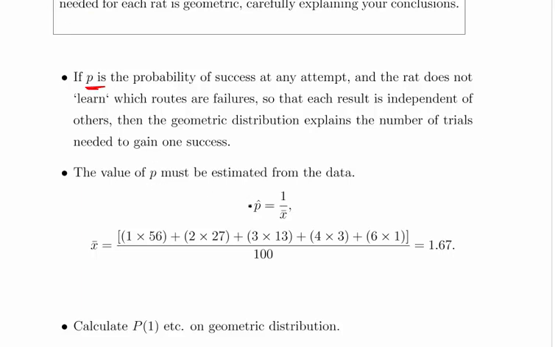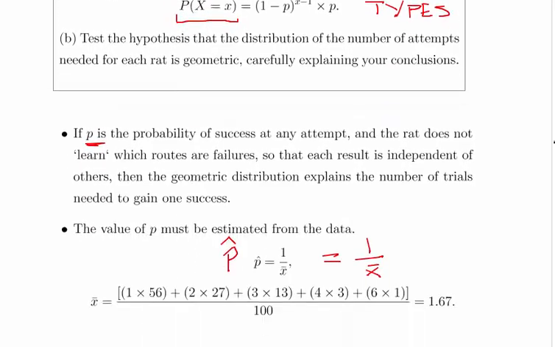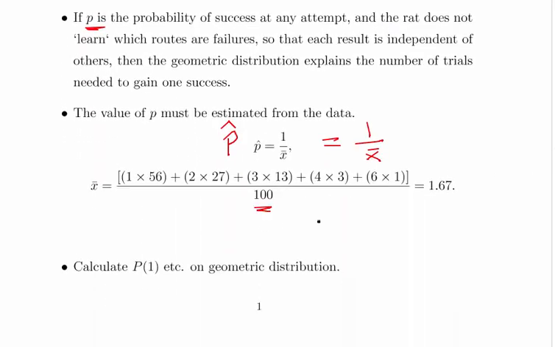So what we're going to do here is estimate the value of p hat, and that is equal to 1 over the mean. So what we have to do is calculate the mean number of attempts. Essentially 1 times 56 plus 2 times 27 plus 3 times 13, 4 times 3, plus 6 times 1. Essentially, it's the grouped, weighted mean of that table there. Very straightforward calculation for 100 rats. So on average, it took 1.67 attempts to get out.